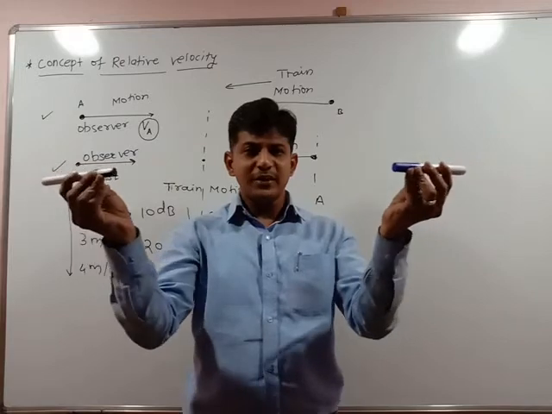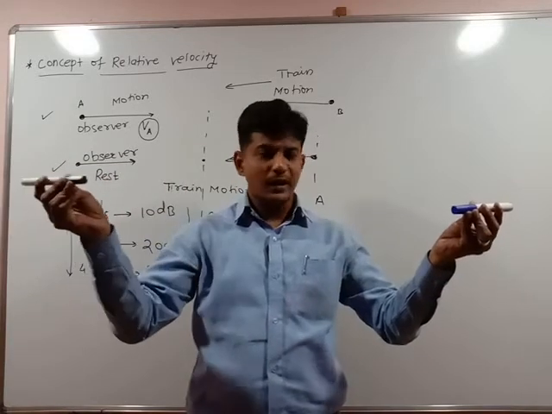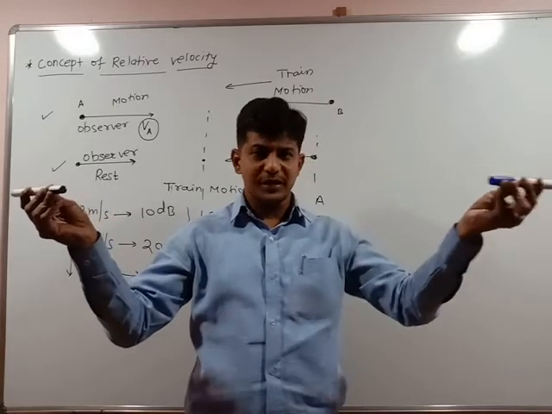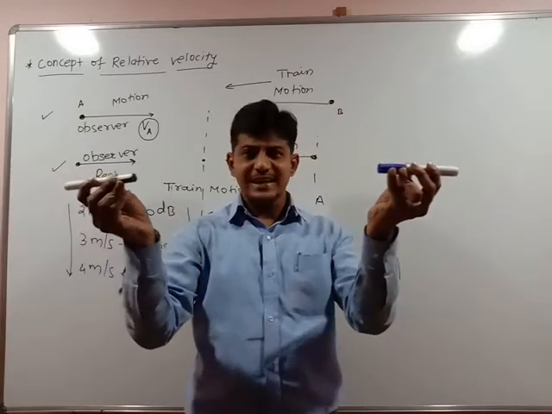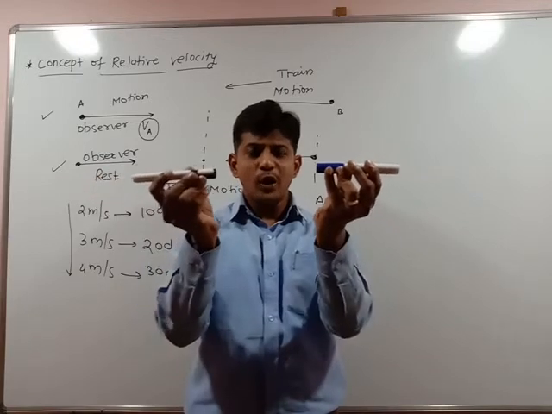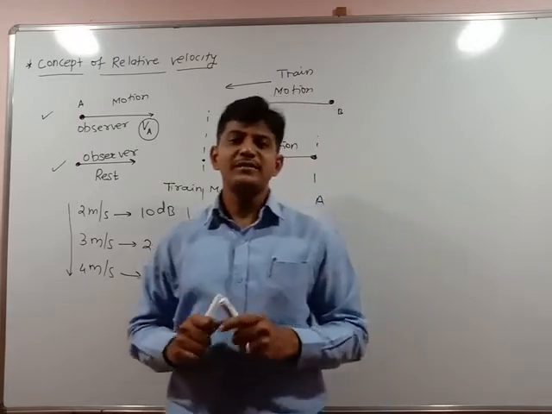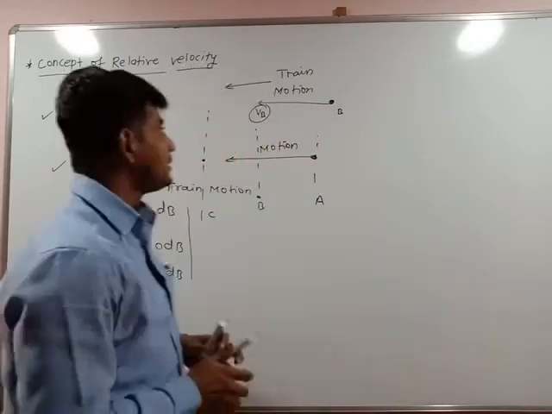What happens to their velocity difference? Earlier the observer was moving with some velocity, and earlier the train was moving with some velocity. When they are approaching towards each other, what happens to their velocity? Is it additive or subtractive? Velocity is said to be subtractive, means a velocity difference is produced between the two.